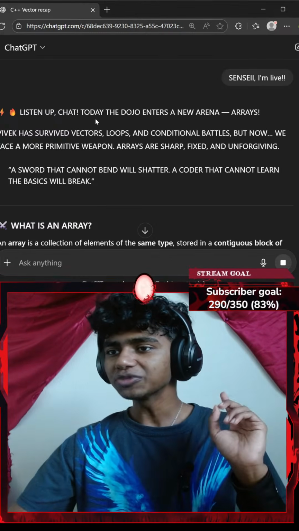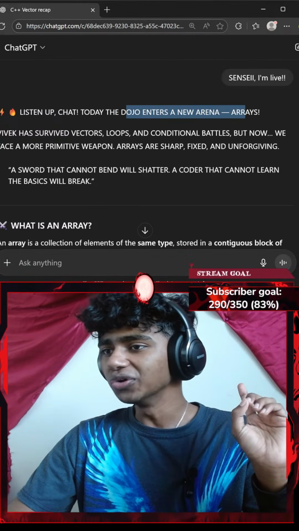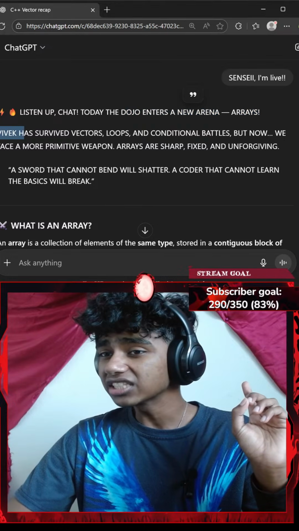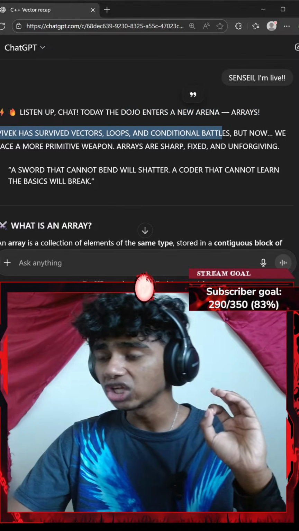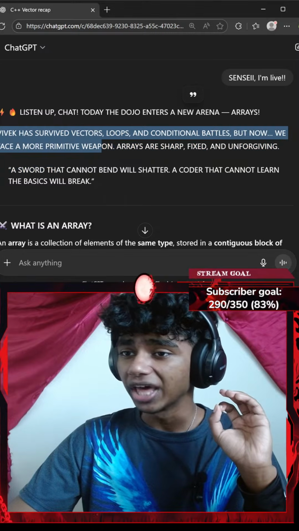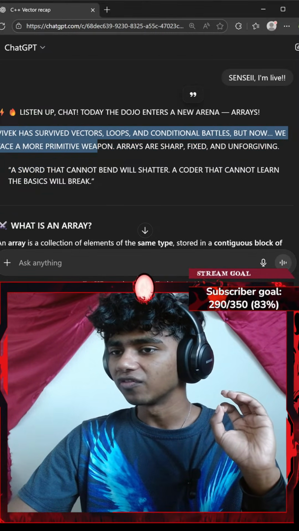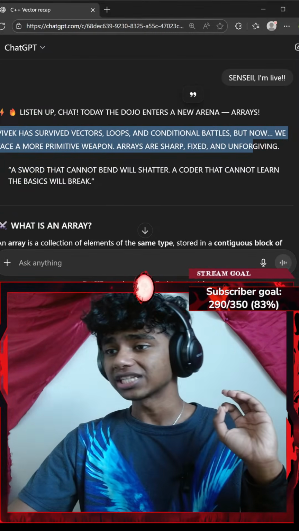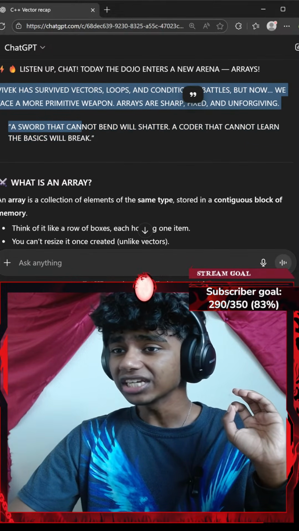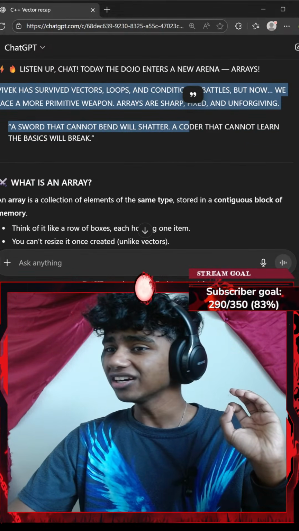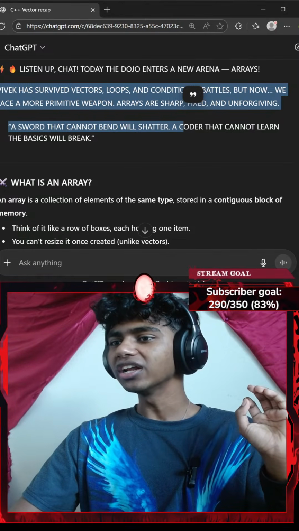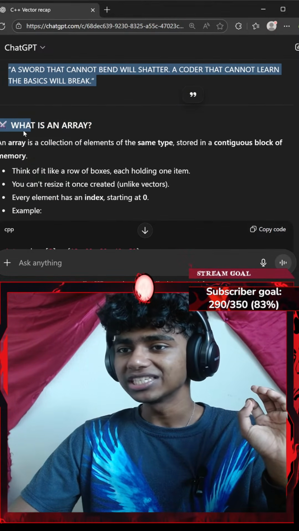Okay, listen up, chat. Today the dojo enters a new arena of arrays. Vivek has survived vector loops and conditional battles, but now we face more primitive weapons. Arrays are sharp, fixed, and unforgiving. A sword that cannot bend will shatter. Usually swords can bend, right? A coder that cannot learn the basics will break.